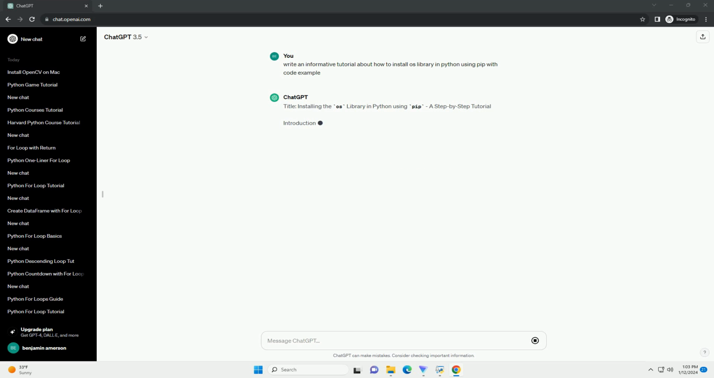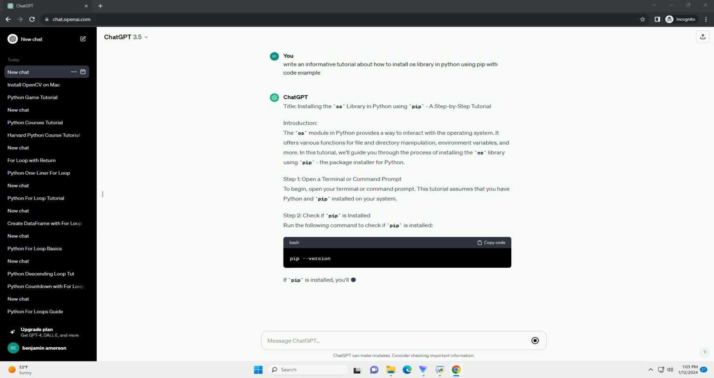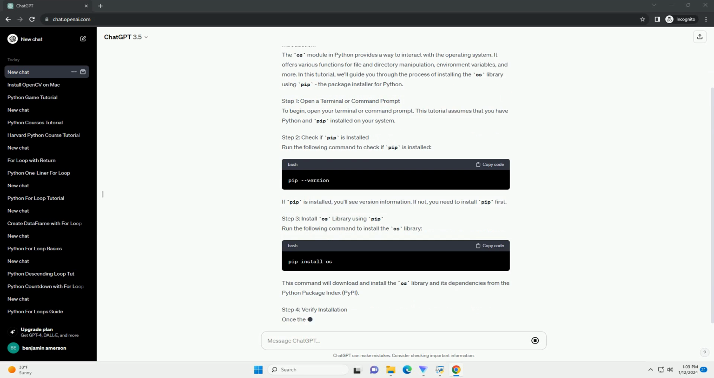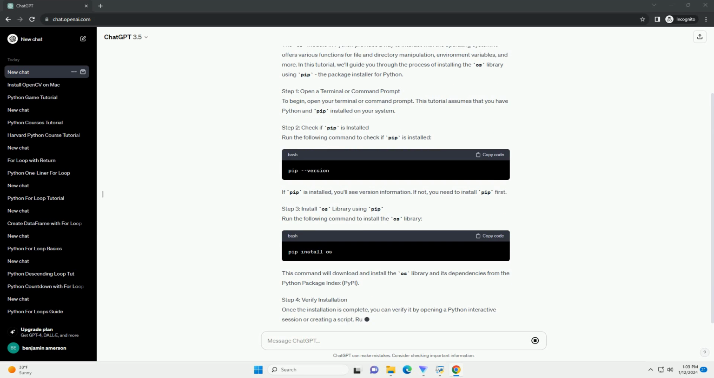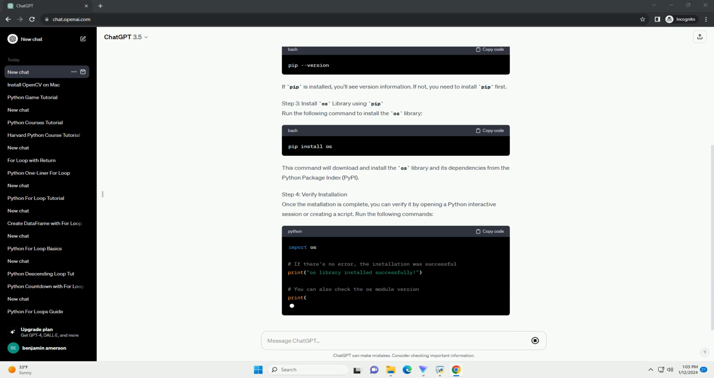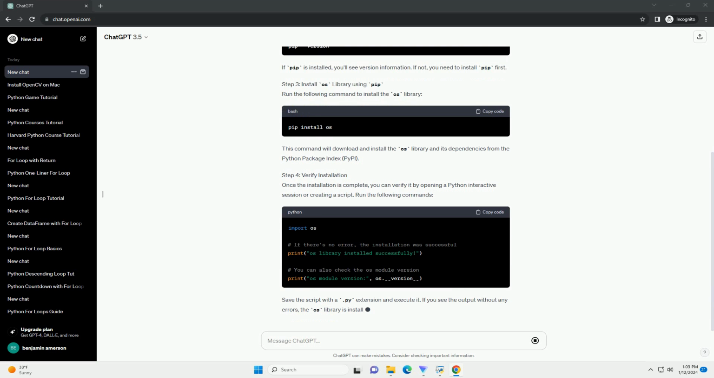Title: Installing the OS library in Python using pip, a step-by-step tutorial. Introduction. The OS module in Python provides a way to interact with the operating system. It offers various functions for file and directory manipulation, environment variables, and more. In this tutorial, we'll guide you through the process of installing the OS library using pip, the package installer for Python.